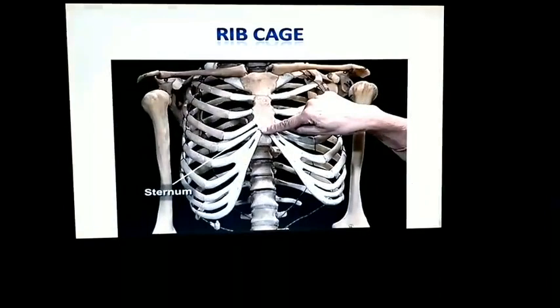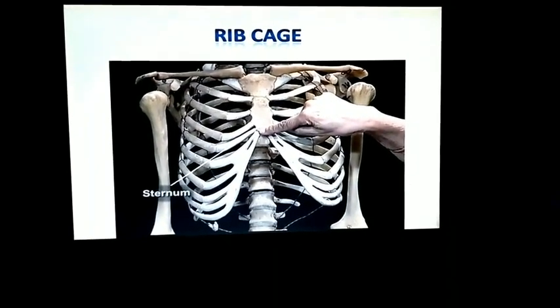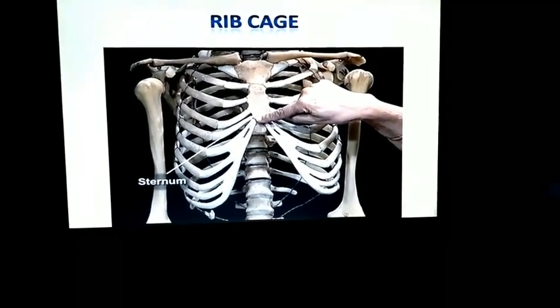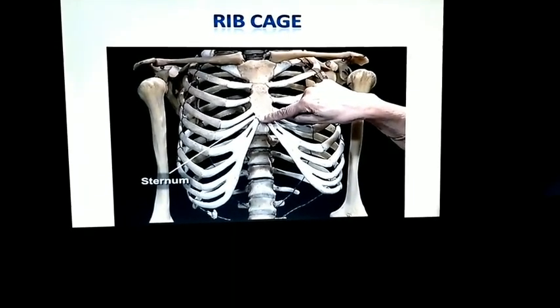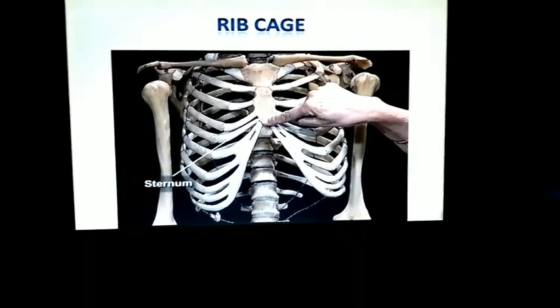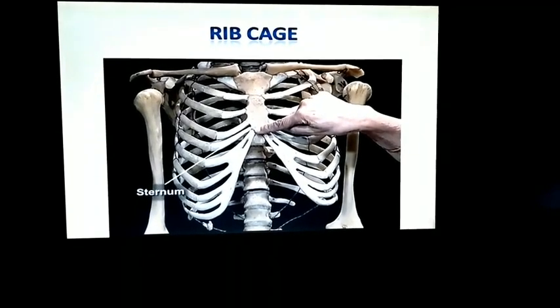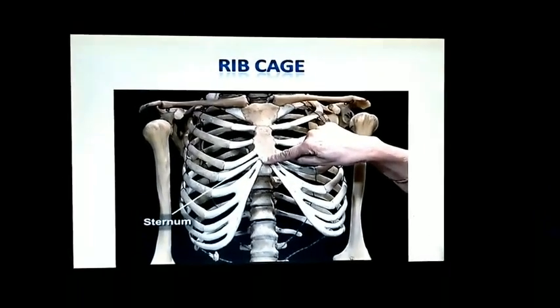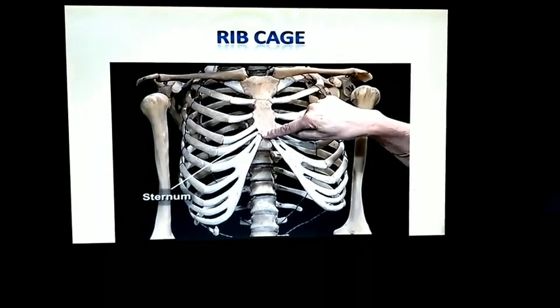Next one is the rib cage. The rib cage is made up of 12 pairs of curved, flat rib bones. These bones are curved and flat bones. It protects the delicate vital organs such as the heart and lungs. Inside the rib cage only the heart and lungs are located and they are protected safely.